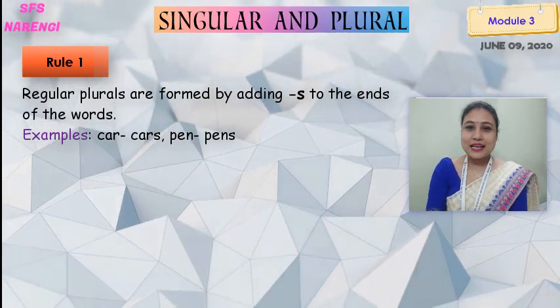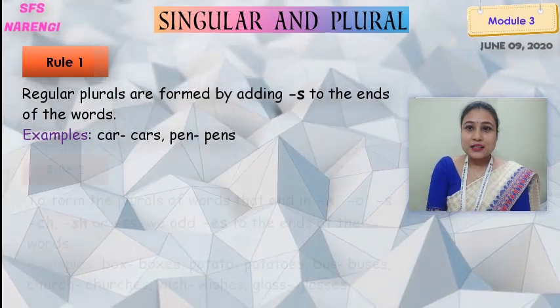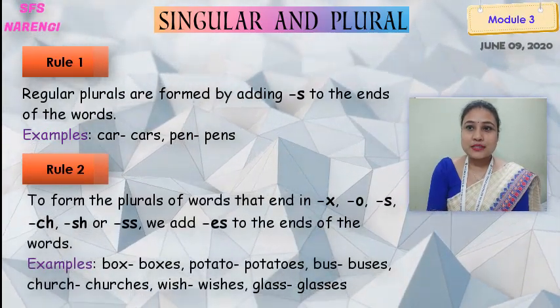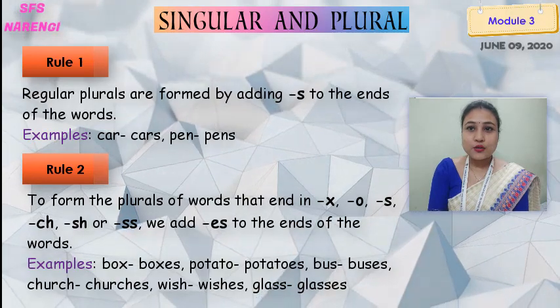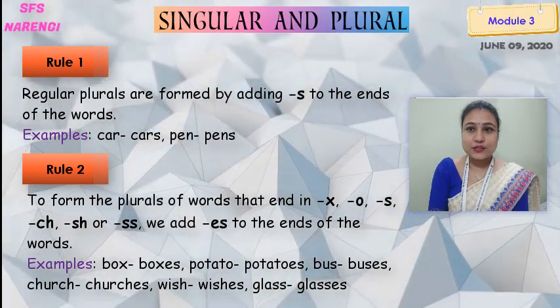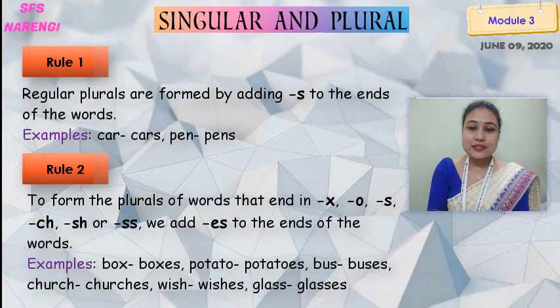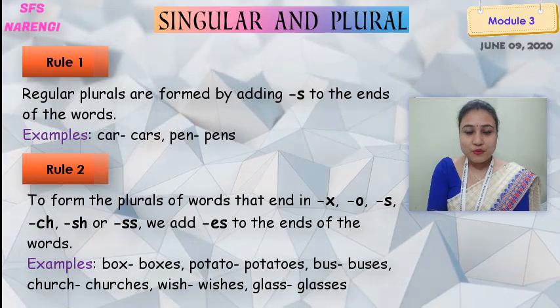Okay. And in the second rule, we came to know how to form the plurals of words that end in x, o, s, ch, sh or ss. We add es to the ends of the words.